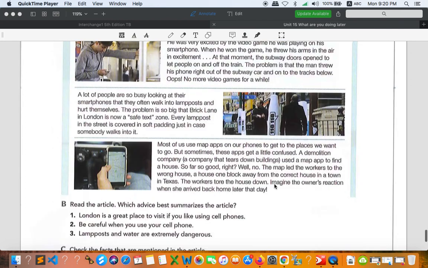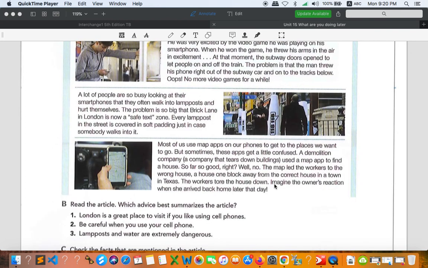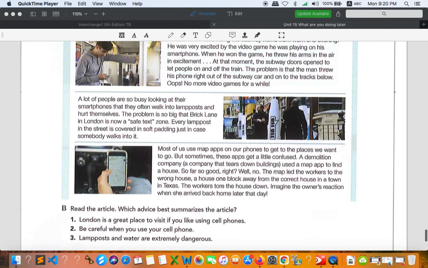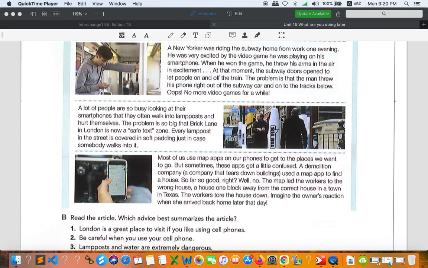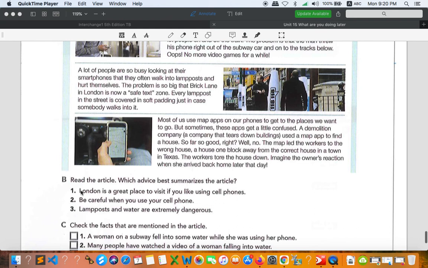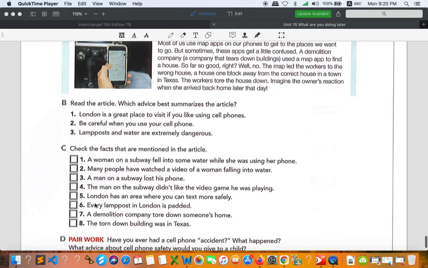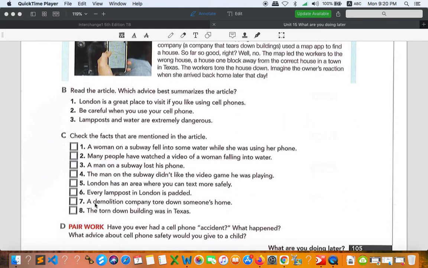So you need to decide carefully, everybody, because this is about choosing the best summary of the article. All right, 3 are given here. Hopefully you can pick the right one, and I will give you the answer for this. Don't worry about that. And the last activity, check the facts that are mentioned in the article.